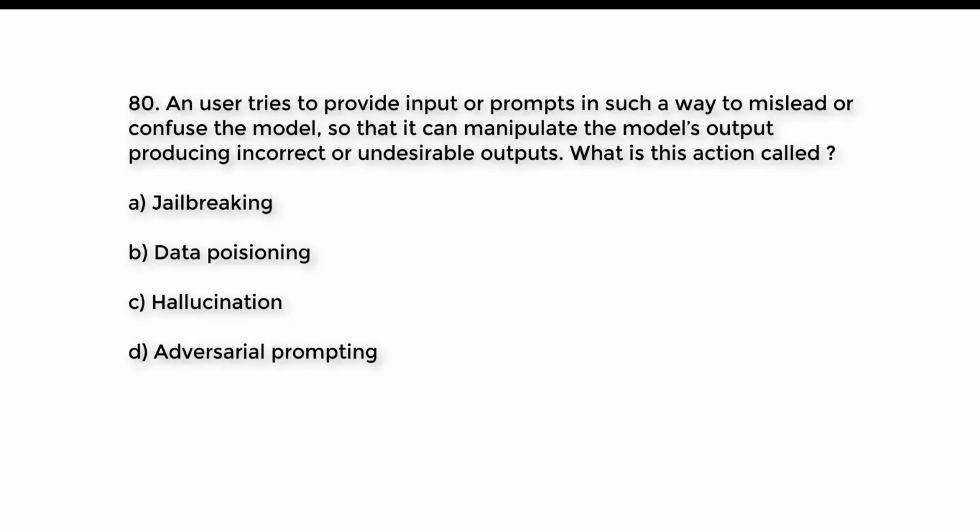Question number 80. A user tries to provide input or prompts in such a way to mislead or confuse the model so that it can manipulate the model's output, producing incorrect or undesirable outputs. What is this action called? A. Jailbreaking. B. Data poisoning. C. Hallucination. D. Adversarial prompting. Try to guess the right answer. And the right answer is option D. Adversarial prompting.